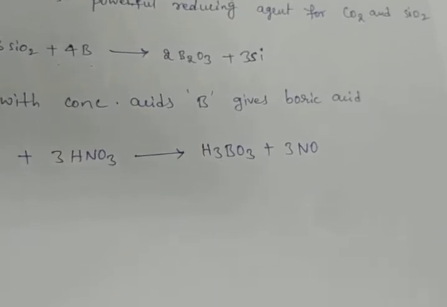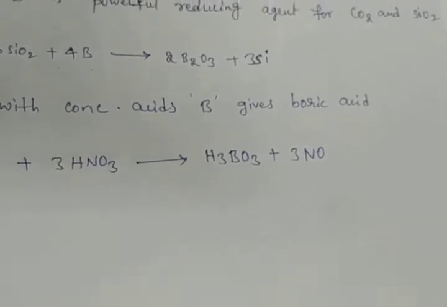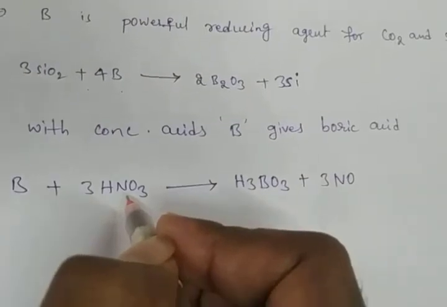With concentrated acids, boron gives boric acid. Here we are taking HNO3, nitric acid.